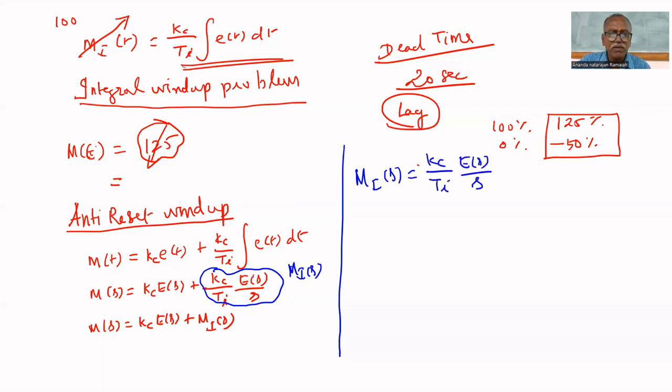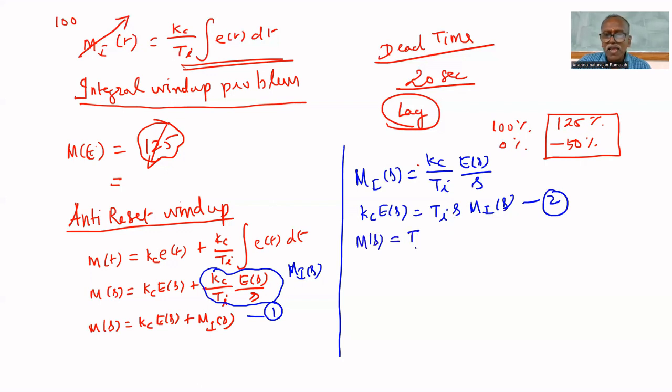This s came because of the integrator. Now, from this we can find Kc E of s. Kc E of s equal to Ti s plus M I of s. Let it be equation 2. Let the earlier one be equation 1. Substitute 2 in 1. We will get M of s equal to Kc E of s equal to Ti s M I of s plus M I of s.